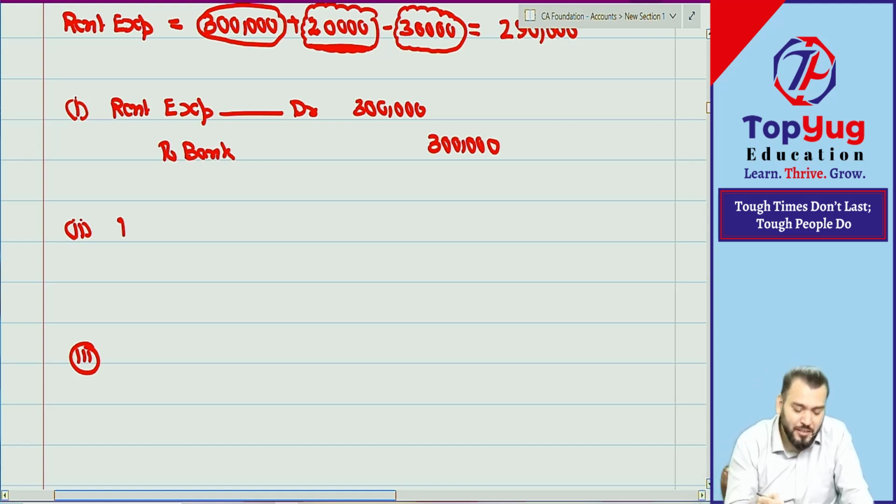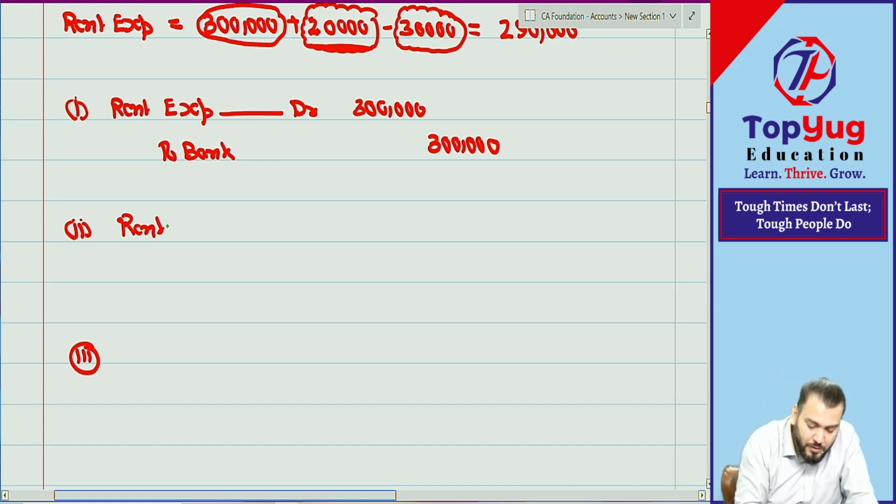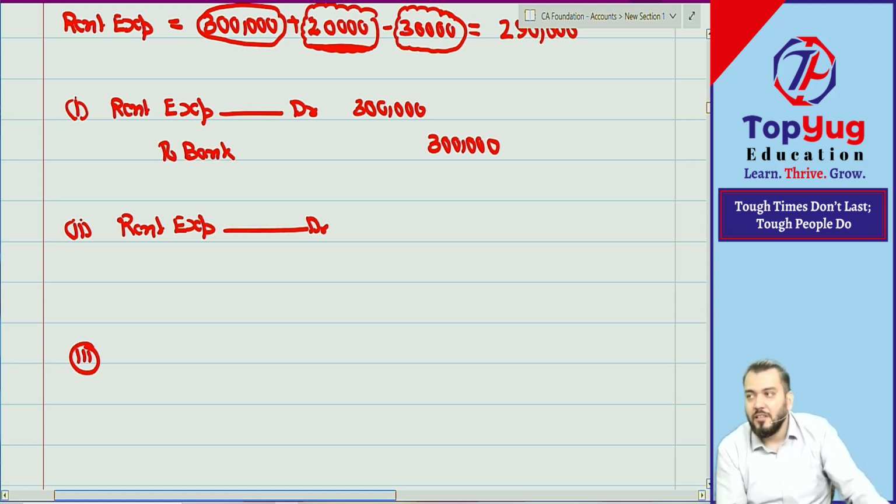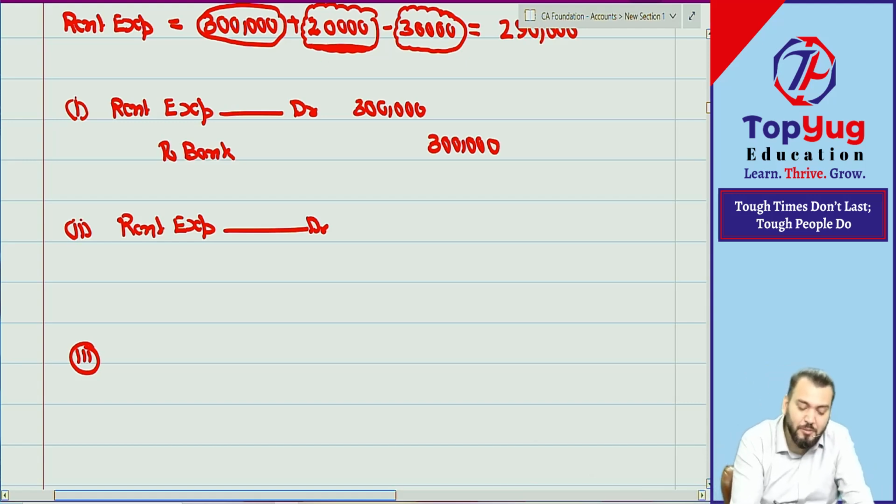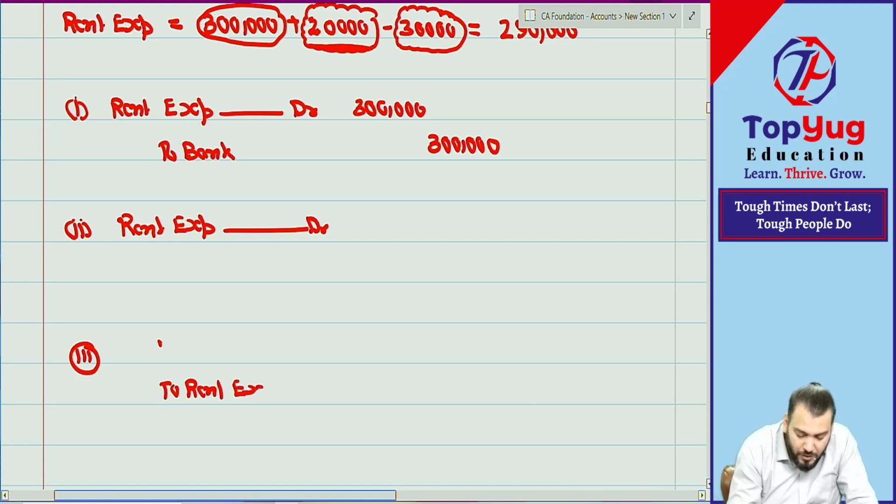Speak up. Rent expense account. Can I give one shortcut? Rectification. I don't want to give rectification, but sometimes rectification, sometimes a shortcut is required from the examination point of view. Increase in expense will be debited. Decrease in expense will be credited to rent expense. Understood? This is 20,000.